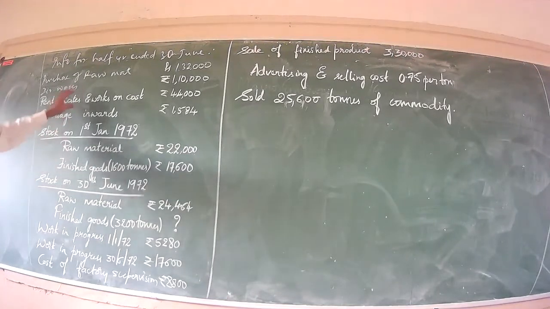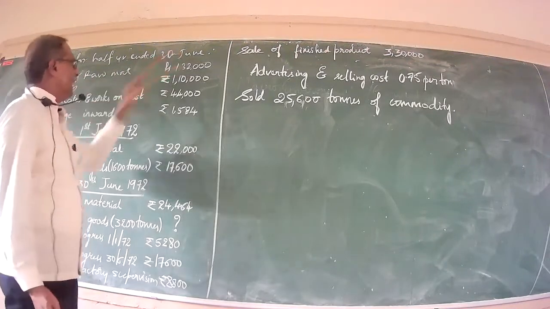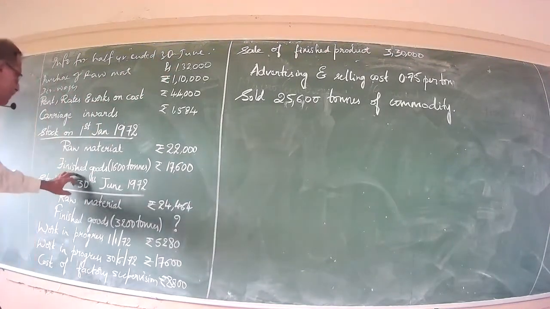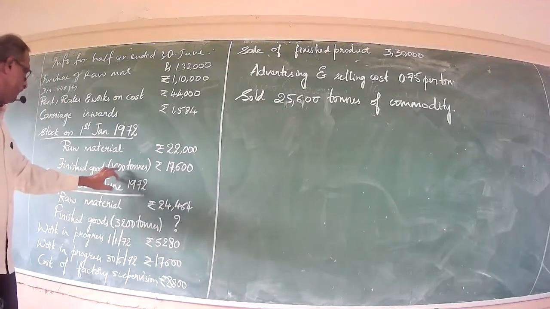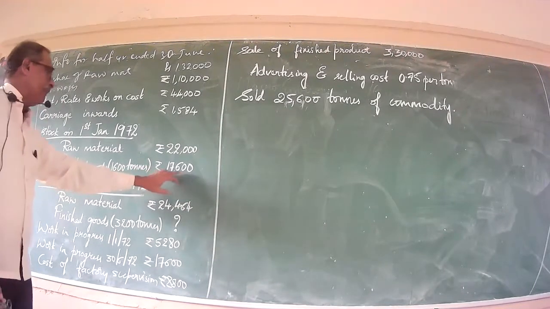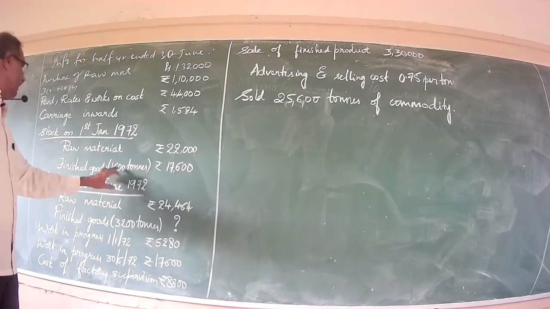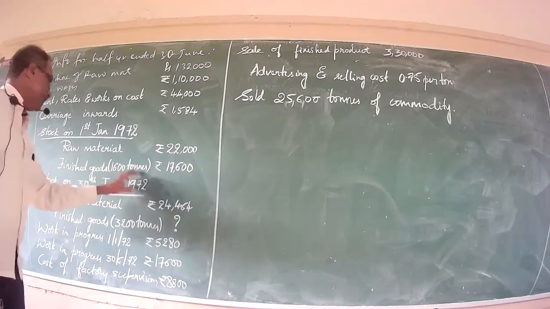That is as on 1st July. Finished goods worth rupees 17,600 is 1,600 tons. That is opening stock of finished products.